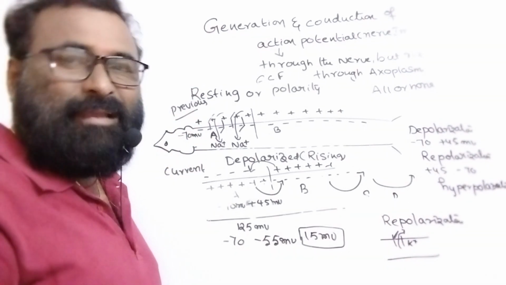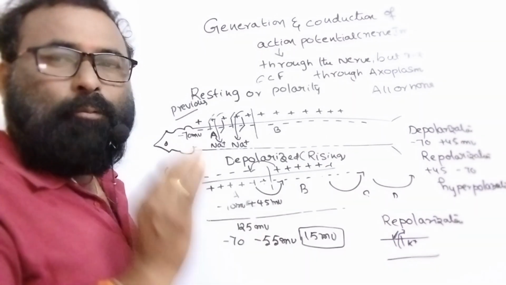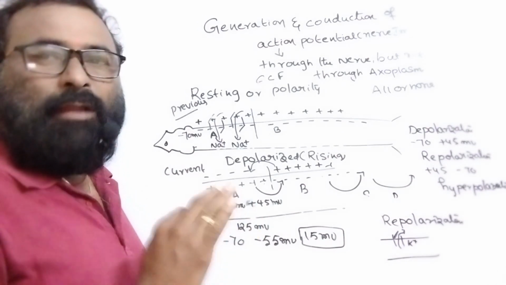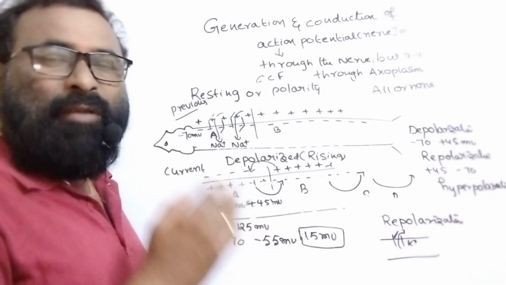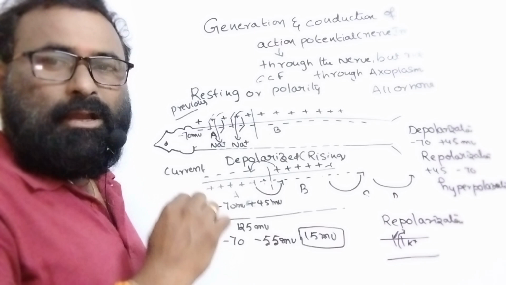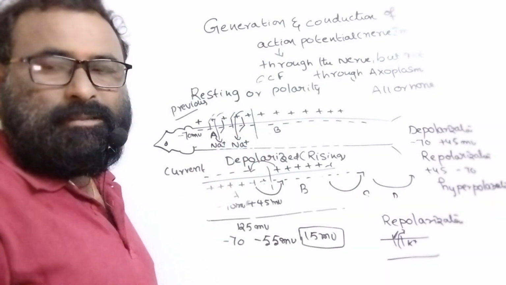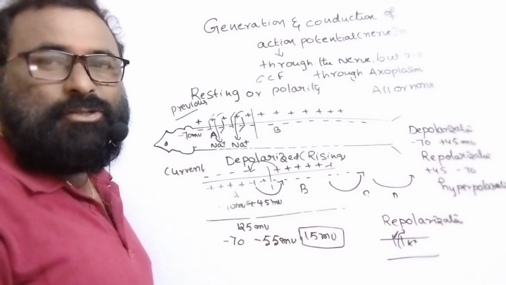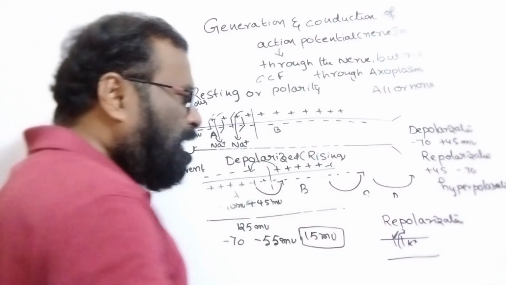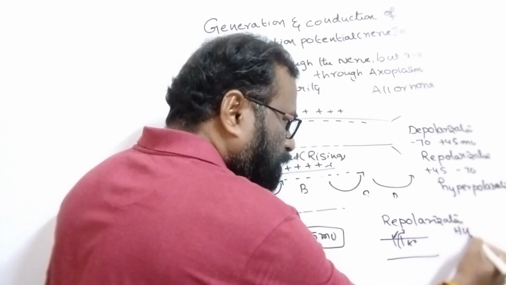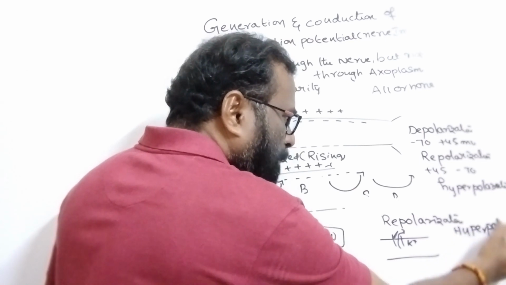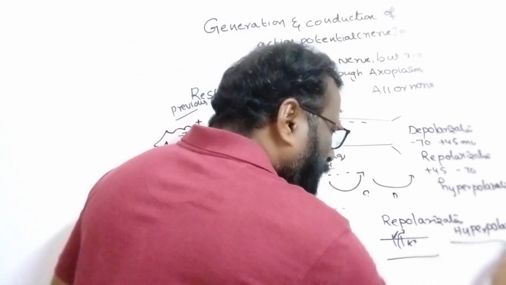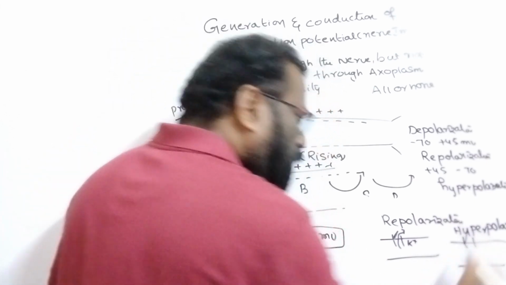A question may be asked like this: during repolarization, what is the value inside the axoplasm? Minus 70. How does it occur? Due to the efflux of potassium ions through the opening of potassium voltage gated channels. During hyperpolarization, the potassium voltage gated channels remain open.